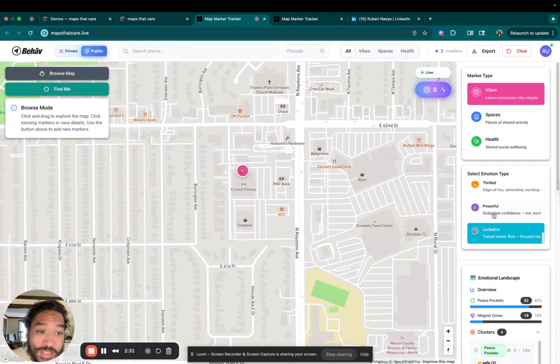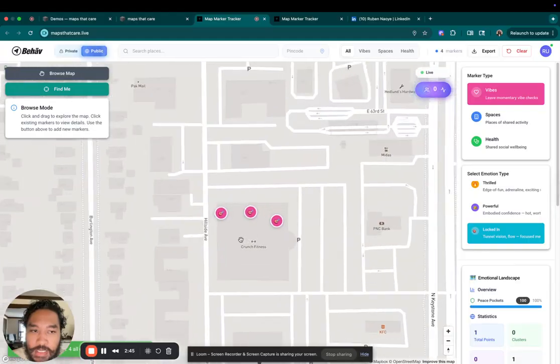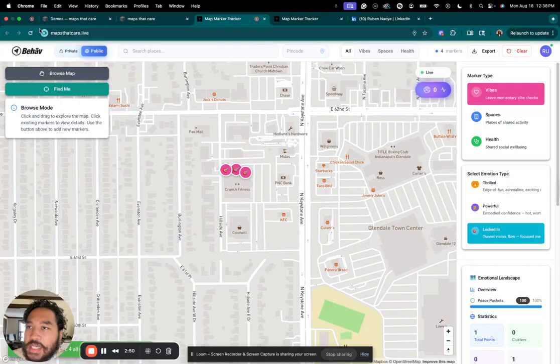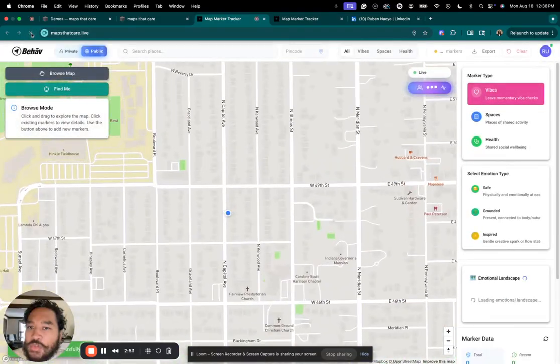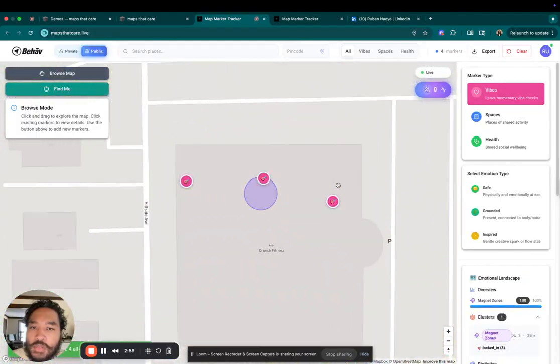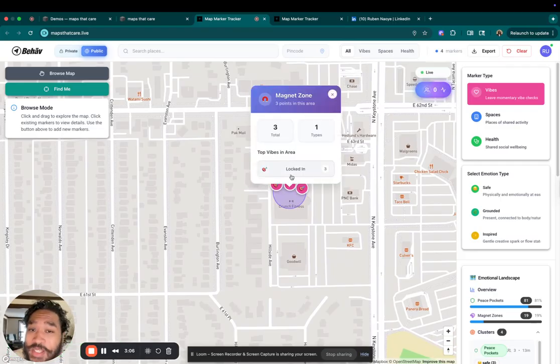So anytime you can create a cluster, right, you can have three or more within a very specific space. And then it should create that cluster within that space. Okay. Sometimes it does take a second. Let's refresh real quick. Did it do it? There it goes. So now you have your desire. Anytime you see a cluster that has these markers in it, you're able to click on it and see what specific contextual vibes make up that cluster. Okay.